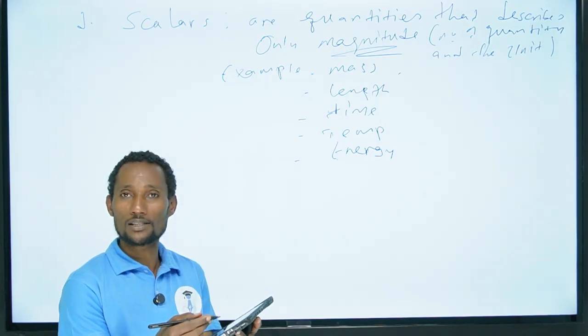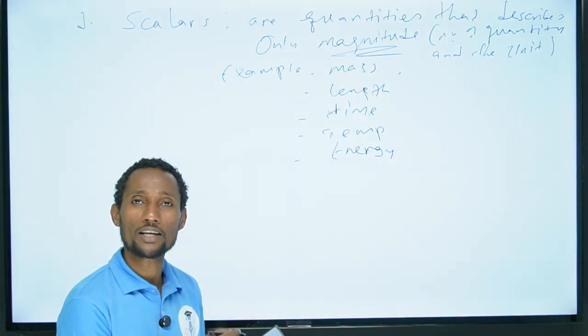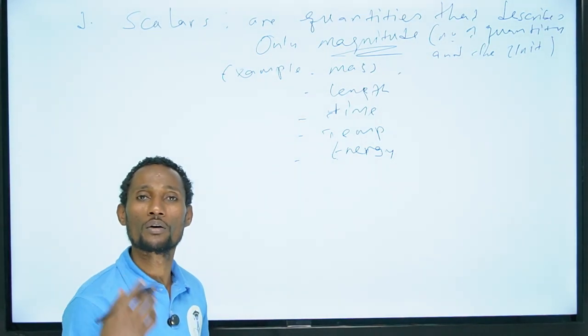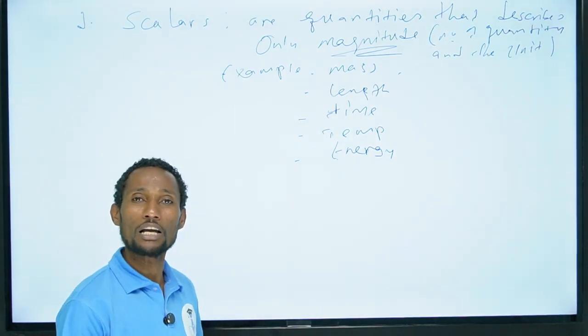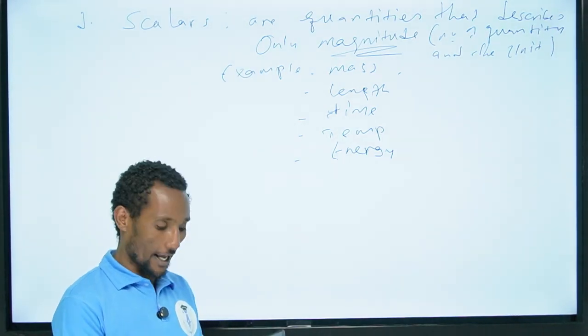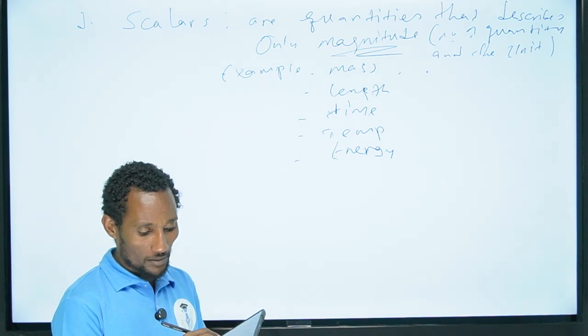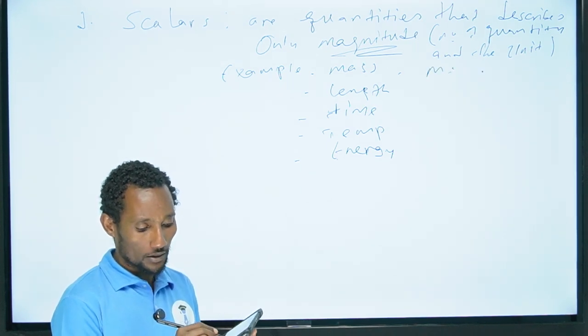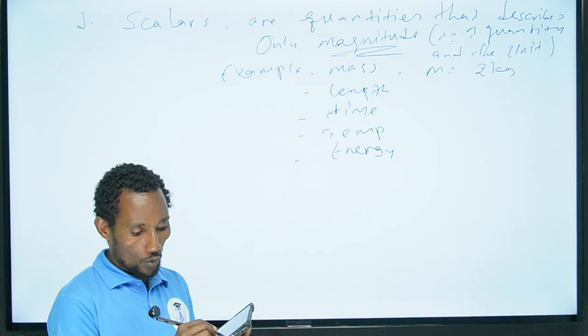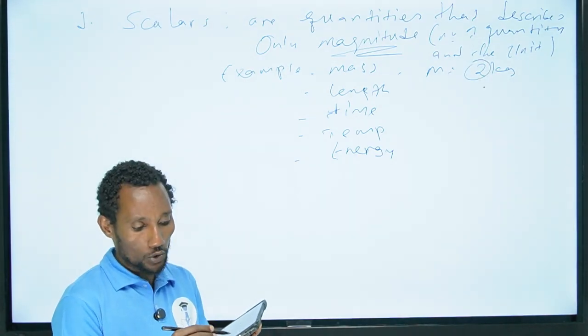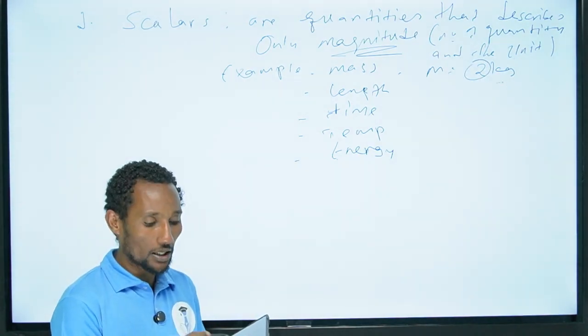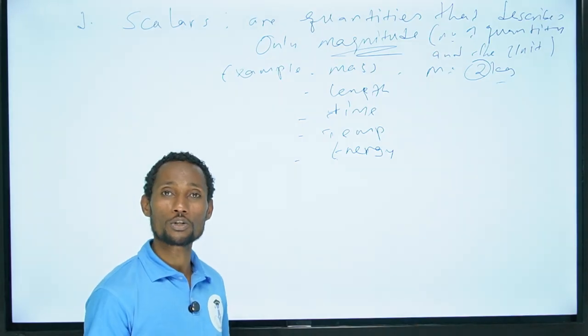Such as the mass, which is measured having the SI unit kilogram, and non-SI units like gram, milligram, ton, and any other. So by having this, the mass equals what? 2 kilogram. This means what? 2 is the quantity, and the kilogram is the scale of measurement.